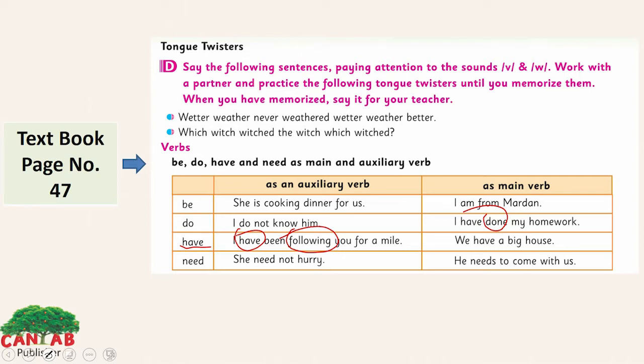And as a main verb: "We have a big house." Have is acting as a main verb here. Need: "She need not hurry" and "She needs to come with us." Here, hurry is the main verb and need is the auxiliary verb. And need here is the main verb in this sentence.